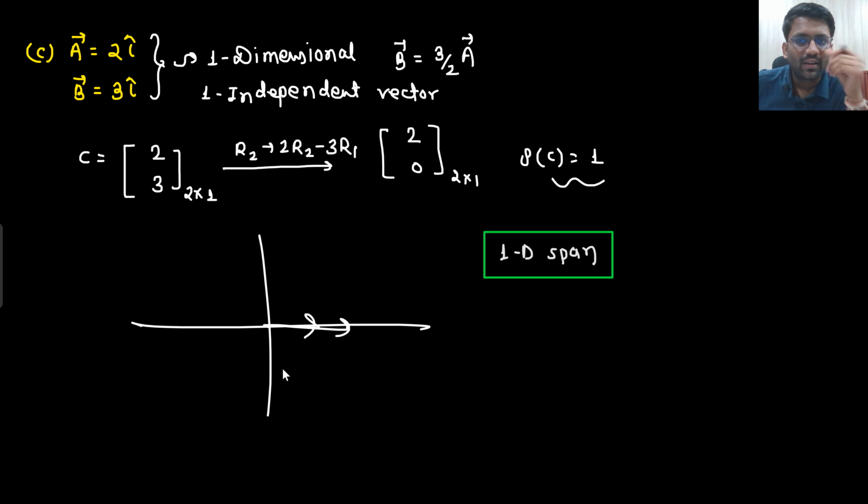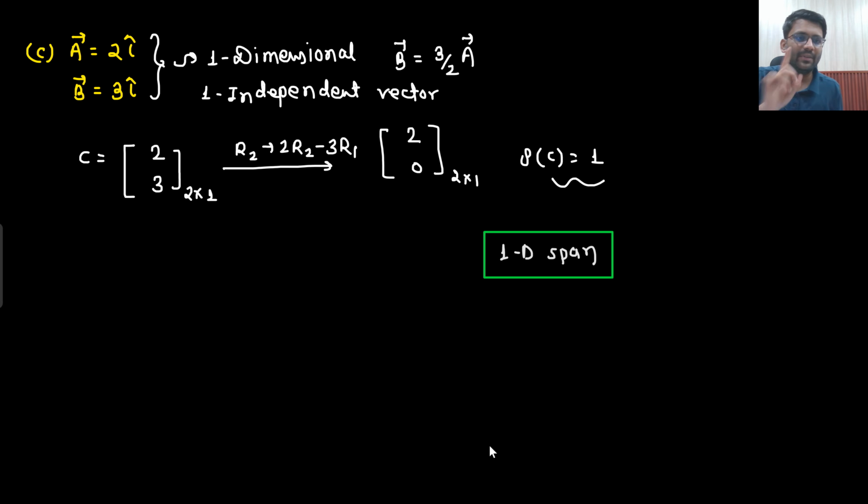If I give you vector A in your hand, will you be able to write down vector B? You will say yes, sir. If I have 2i cap, then 3i cap I can easily write down, just multiplying it with 3 by 2. So vector B is not an independent vector. It is depending on vector A only. So you are having a one dimensional vector. What is the span you are creating? 1D span. Every single example is important. Okay, let's move slowly. 2i cap plus 3j cap, 6i cap plus 9j cap. Tell me the span. First, let me know, is it a 2-dimensional vector? Yes, sir, for sure. 2-dimensional vectors.